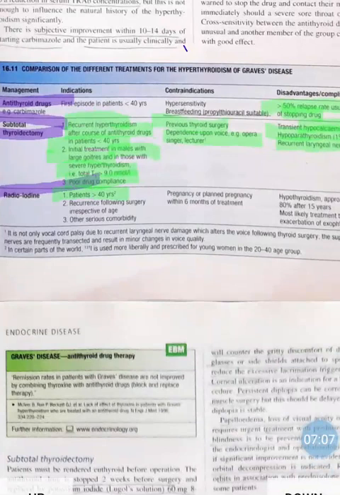So what is radioiodine ablation? In that we will give iodine 131 to the patients. Patients will take it orally. Then this radioiodine will destroy the maximum portion of the functioning thyroid. Then recurrence following surgery, irrespective of age. So we have done surgery, after that there is also recurrence, then we have to give radioiodine therapy. Other serious comorbidity: if we can't operate on the patient, we can't do surgery, then we can give radioiodine therapy.